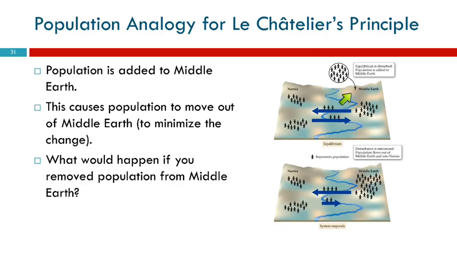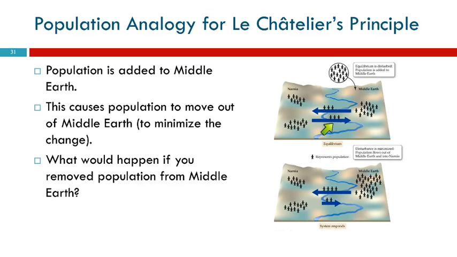What if we disturb the population of Middle Earth by adding a bunch of people to it? How did those people get there? I think a spaceship came and dropped them in. That's what it kind of looks like, right? Here's the spaceship with the people in it and deposit them in Middle Earth. However they got there, all of a sudden there's a whole bunch more people in Middle Earth. What's that going to do to the relative rates of people moving back and forth? It's going to increase the number of people that are moving to Narnia because Middle Earth is suddenly really crowded. And now Narnia is looking better.